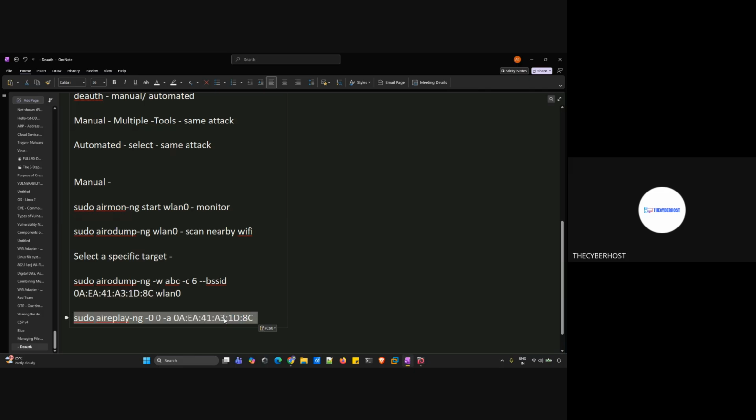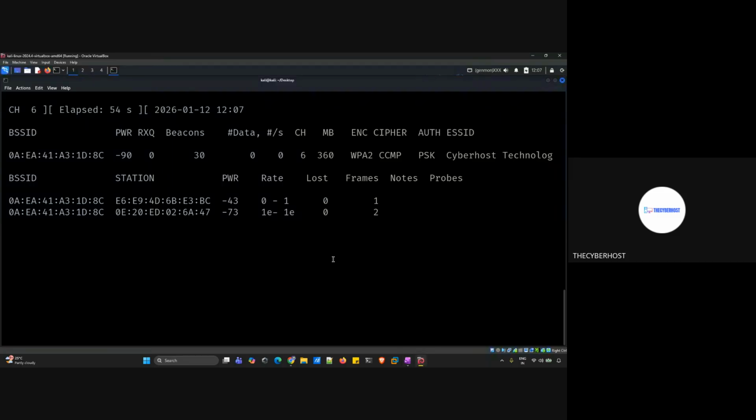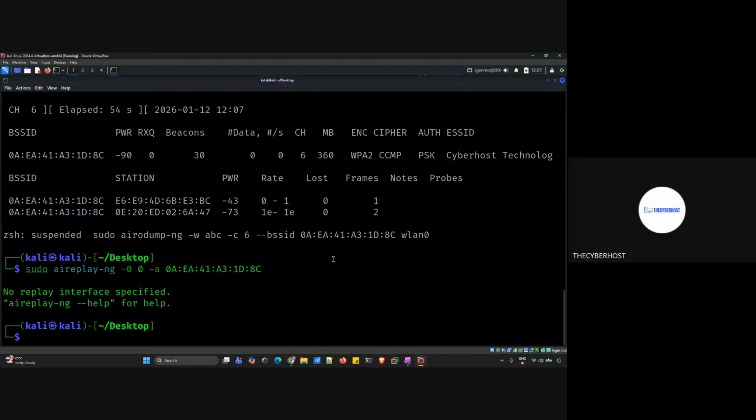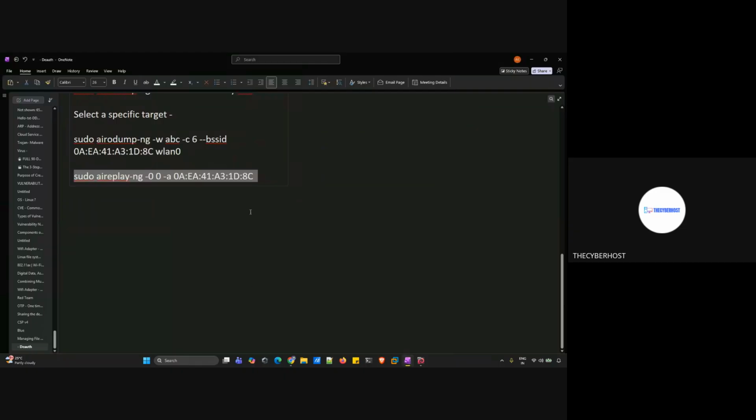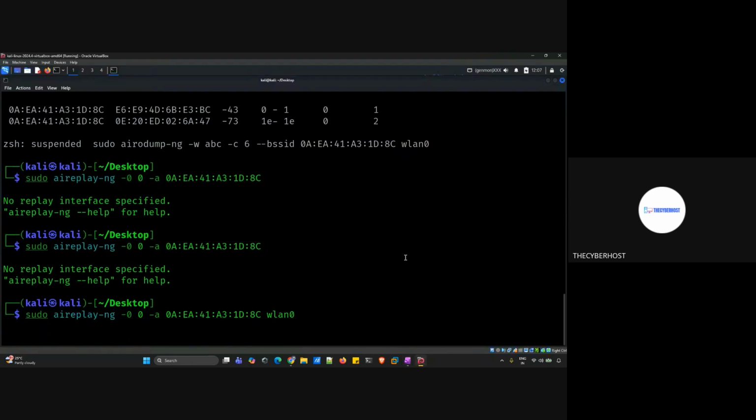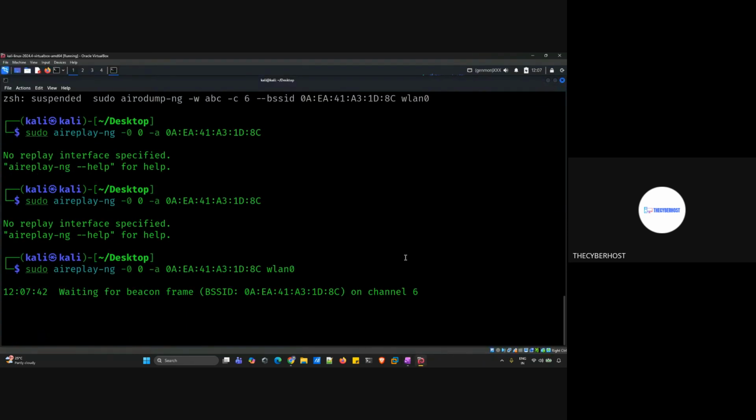This is the BSSID of the router that we have as of now, and we give it here. Once we do this, we can copy this and paste it here. Once we do it, what will happen? Aireplay-ng help. There is some error in this command. The error is the adapter interface. Have we given that interface? No, we have not given it. So, wlan0. Copy the whole thing and paste it here, and now press enter. You can see it has found the adapter. Okay, waiting for the beacon frame on channel 6, and now it is sending the packets.